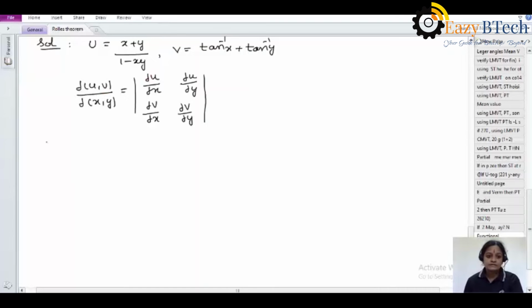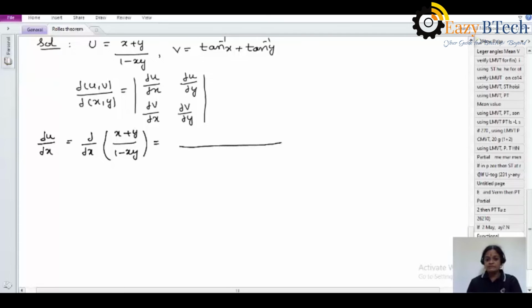First I am finding dou u by dou x. See here, students, dou by dou x of the value of u, that is x plus y by 1 minus xy. Applying the u by v formula, because in the numerator x is there and in the denominator also x is there. So at first writing the denominator square, that means 1 minus xy whole square.